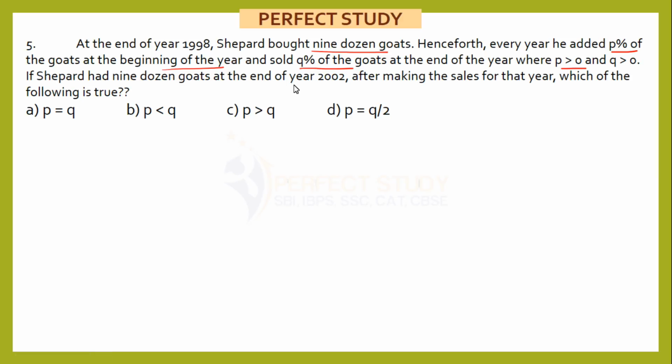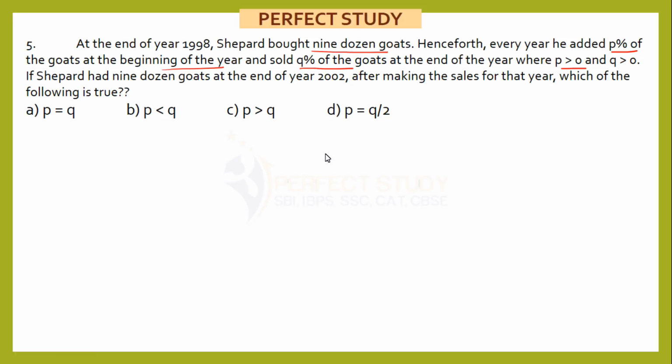If Shepherd had 9 dozen goats at the end of the year 2002, after making the sales for that year, which of the following is true? Okay, this is a very conceptual question which has been presented in some complex fashion using P, Q greater than 0, just so that the question looks a little complex, but it's a very simple thing here.